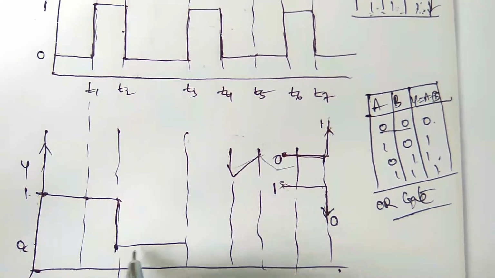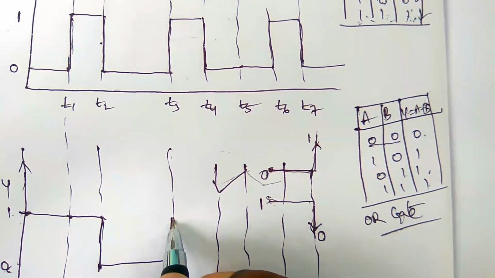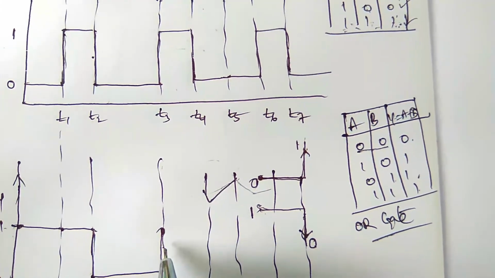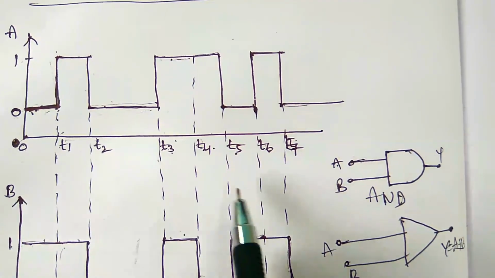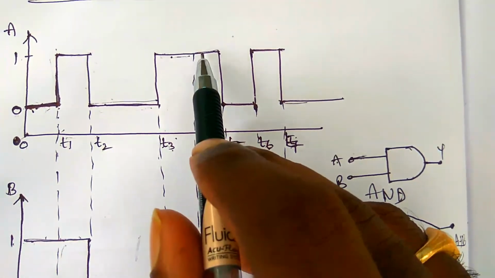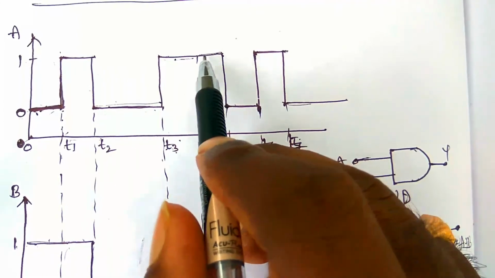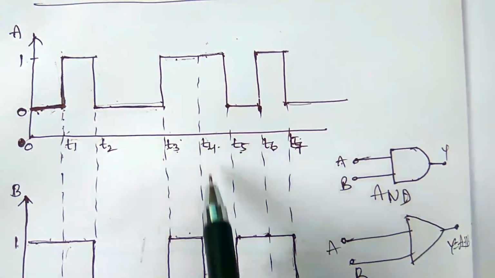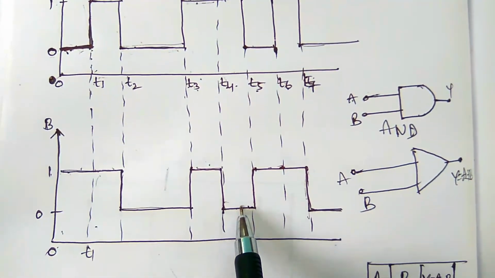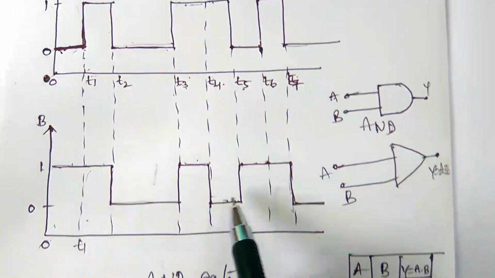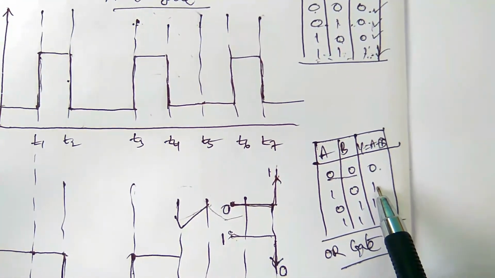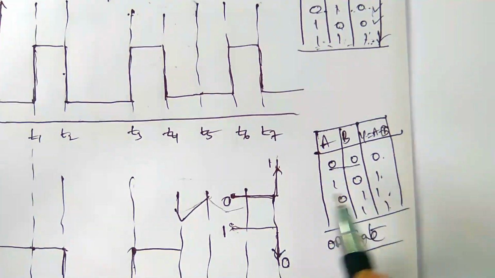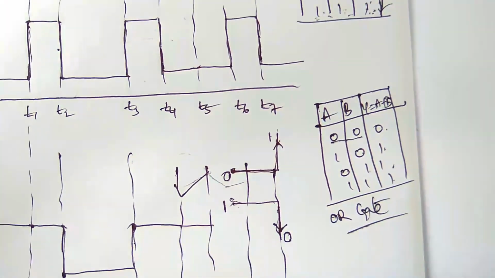Similarly, T4 to T5, input A is high and input B is low. High and low gives high, so this is high.